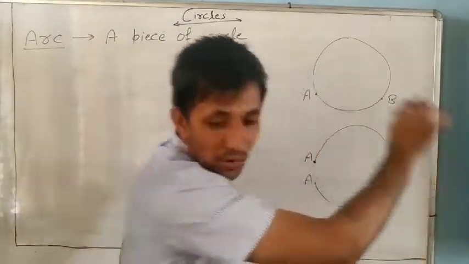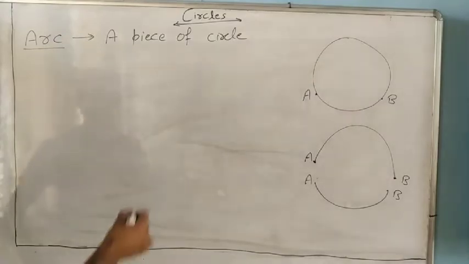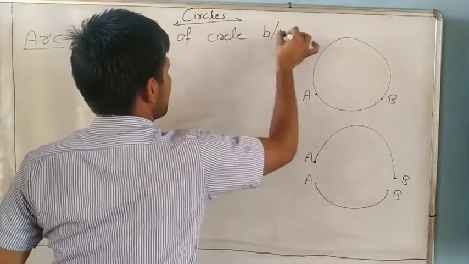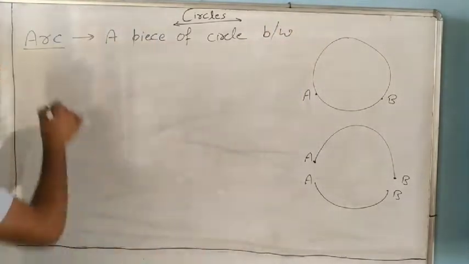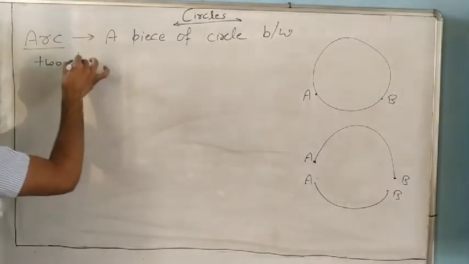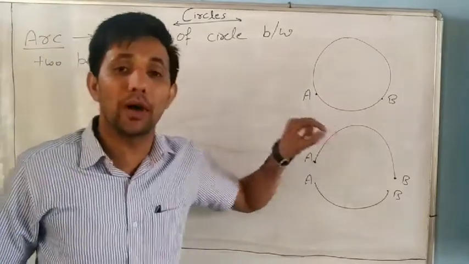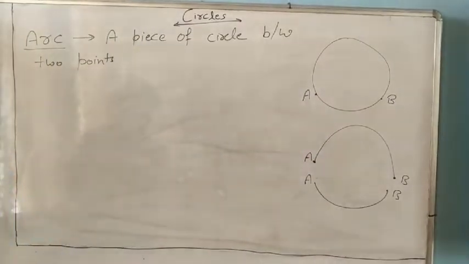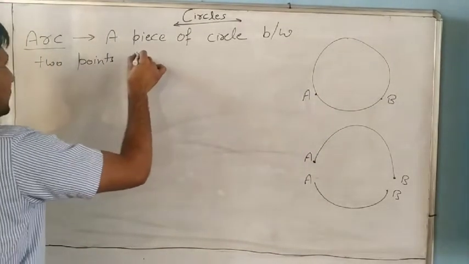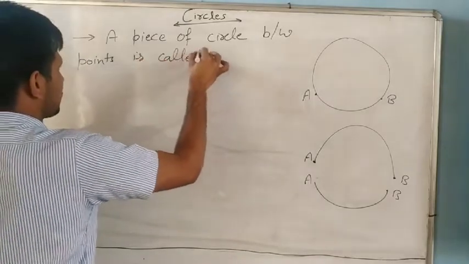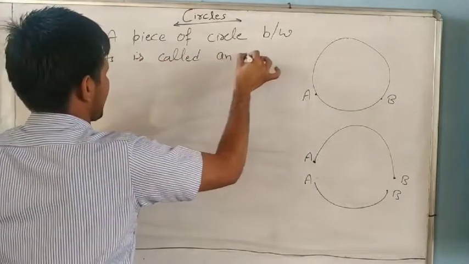between two points. And these two points lie on a circle. It is called an arc.